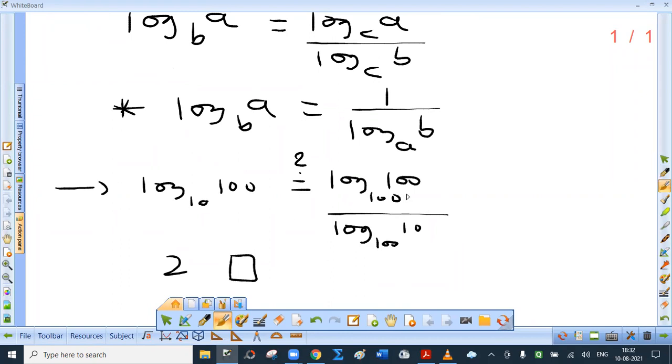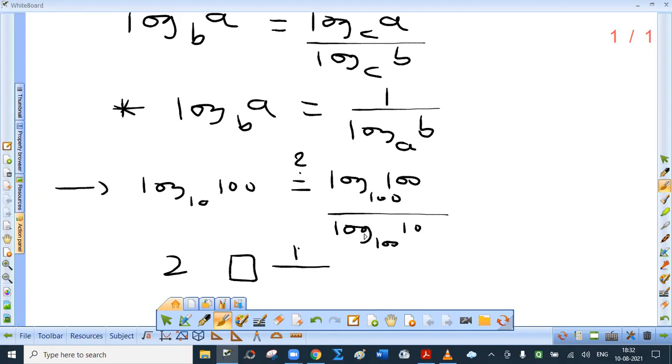This part. What is log 100 to the base 100? Logarithm is the power to which base should be raised. Every time you have to say this. 100 raised to which number is 100? 100 raised to 1 is 100. So 1 upon log 10 to the base 100.